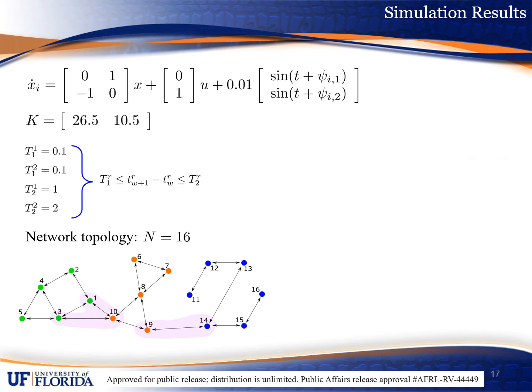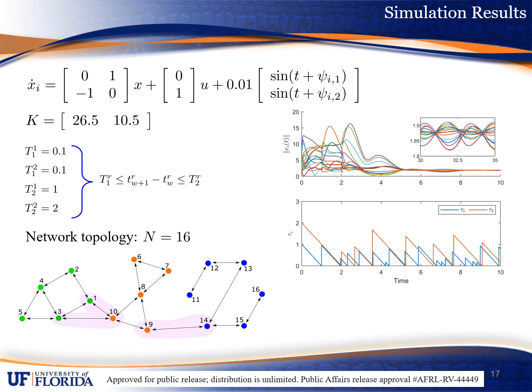Because our hybrid system can be shown to satisfy the hybrid basic conditions, the proposed controller is robust to vanishing perturbations. To show this, we performed a second simulation with the exact same parameters, where we expose our agents to a sinusoidal disturbance in the state. Along each coordinate and for each agent, the magnitude of the disturbance is 0.01 and the phase is randomly selected from a uniform distribution on the closed interval from 0 to 1.